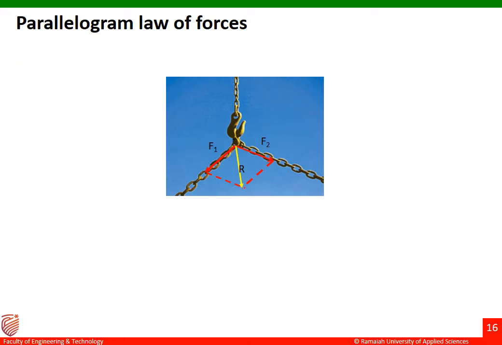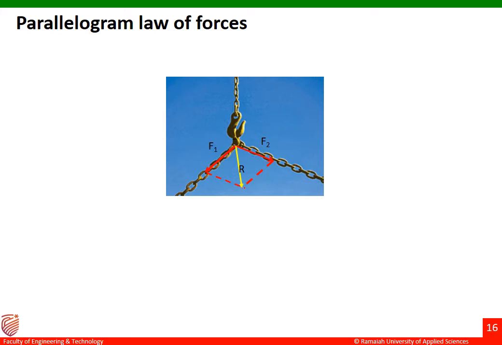So this is how the parallelogram law of forces is explained with the help of chain and then hook over there. The common point is a hook where two chains are linked. You can see along the chain to the left hand side F1 is represented, to the right hand side F2 is represented. The resultant of these two forces is represented along the diagonal of this parallelogram.